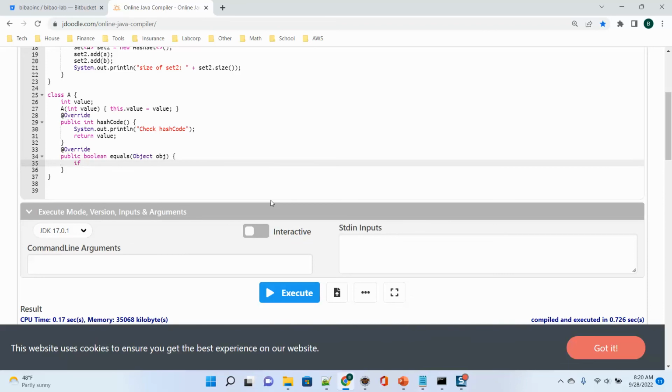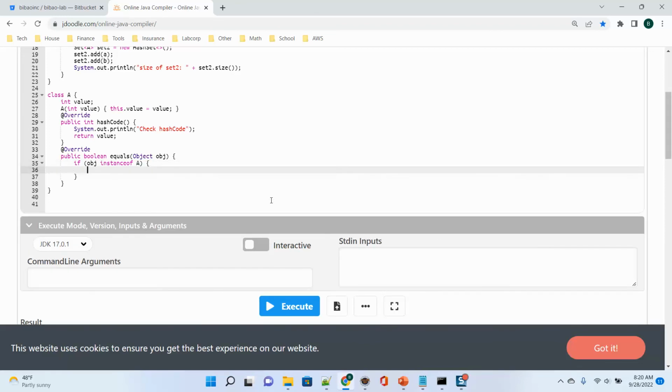First it will check if obj can be downcast to A: if obj instanceof A. Then I can do the downcasting: A another = (A) obj. When we do downcasting, we need to use instanceof. Otherwise, if you downcast directly, it will have a ClassCastException.